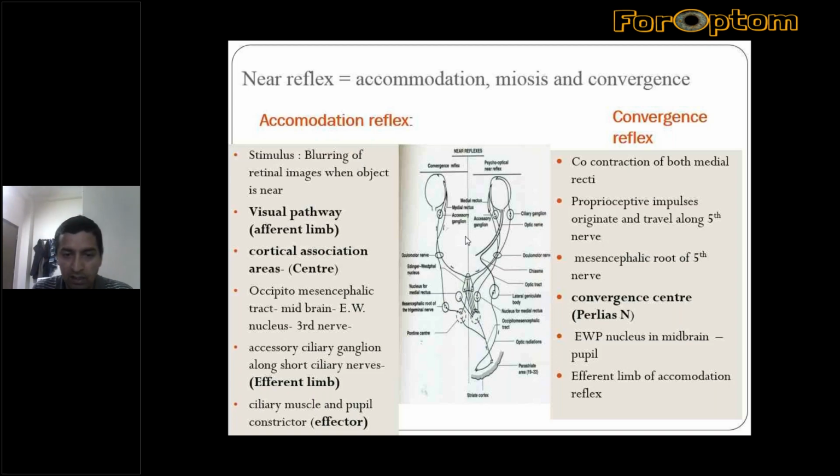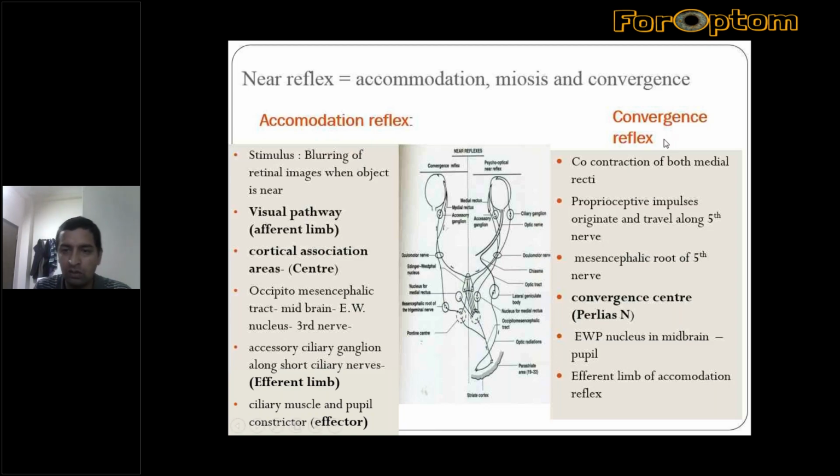So in this, the efferent limb is the same, but from the lateral geniculate body to the visual cortex is different, and the center is different, that is the parastriate cortex, and it bypasses the pretectal nucleus. This much is the important part of the accommodation reflex.